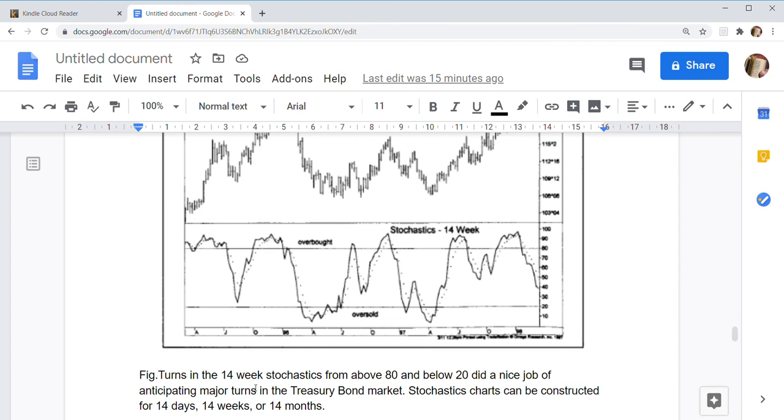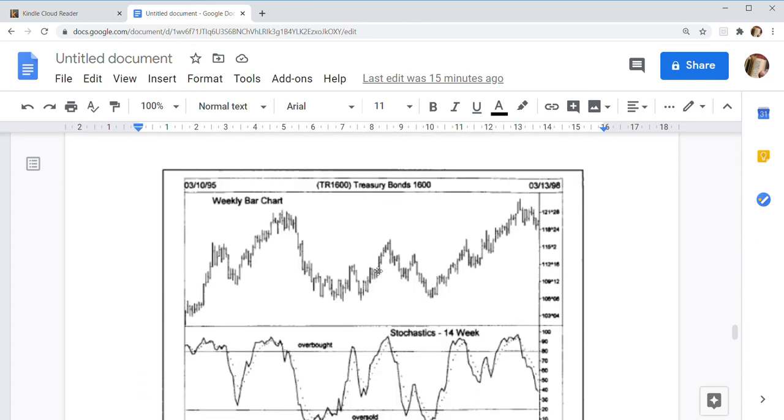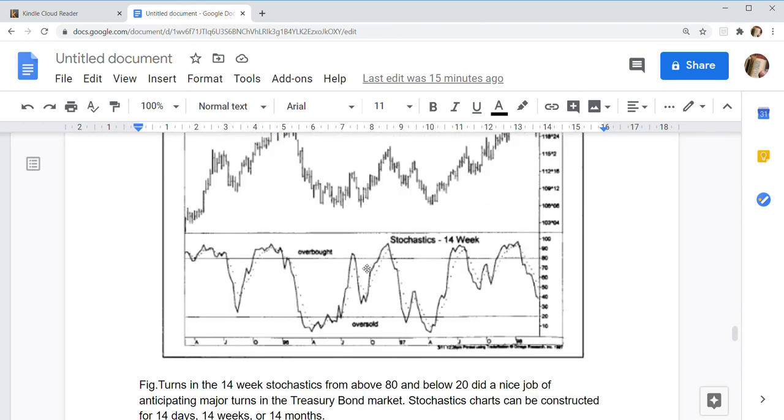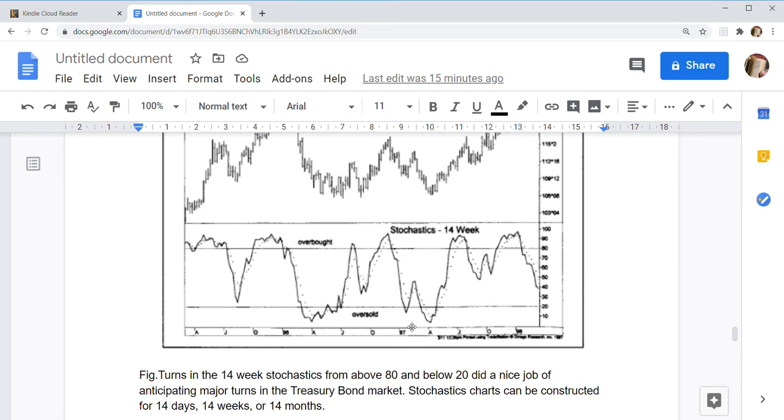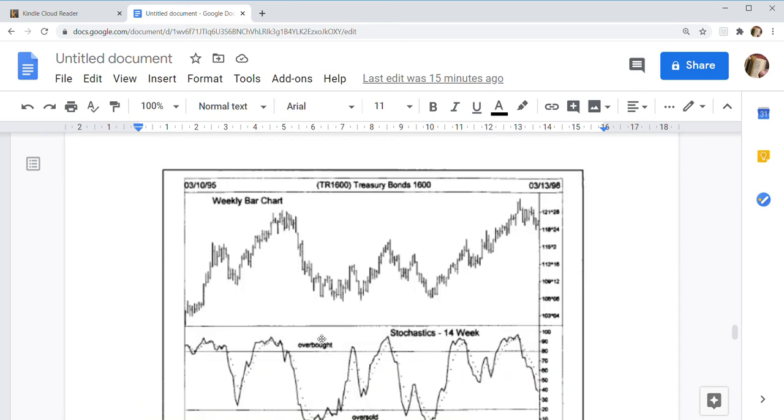Turns in the 14-week stochastic from above 80 and below 20 did a nice job of anticipating major turns in the treasury bond market. Stochastic charts can be constructed for 14 days, 14 weeks, 14 months. So this is the treasury bond market, a weekly bar chart. This was the overbought zone, this is the oversold zone. So it did pretty well.